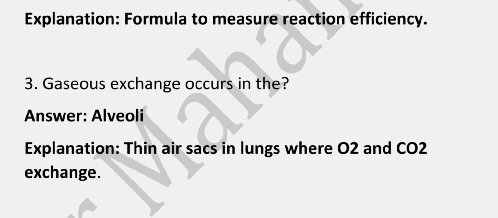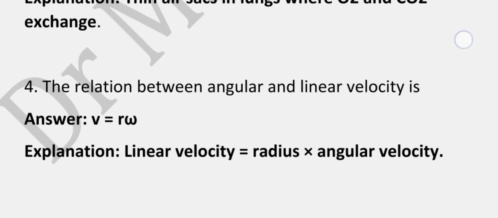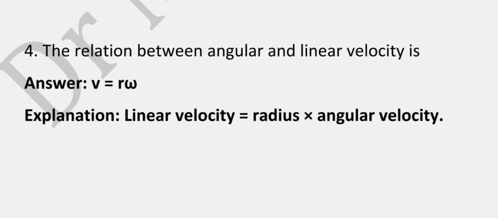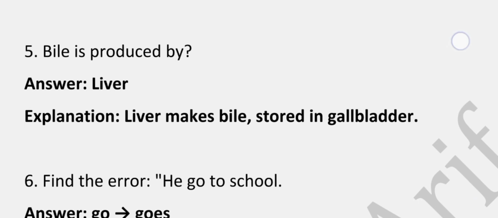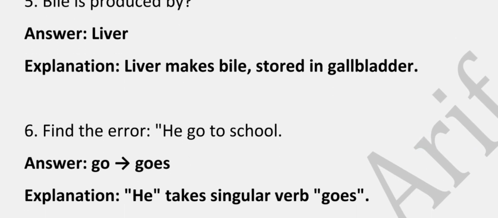Gaseous exchange occurs in the, correct answer is alveoli, because these are thin air sacs in the lungs where oxygen and carbon dioxide are exchanged. The relation between angular and linear velocity is, so the correct answer is its formula: linear velocity is equal to radius into angular velocity. Bile is produced by, correct answer is liver, because the liver makes the bile, and yes, it is stored in the gallbladder.